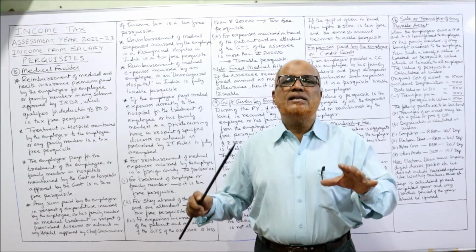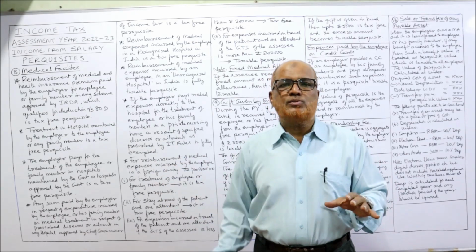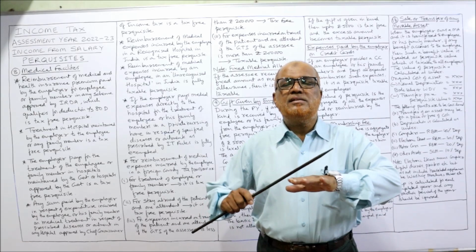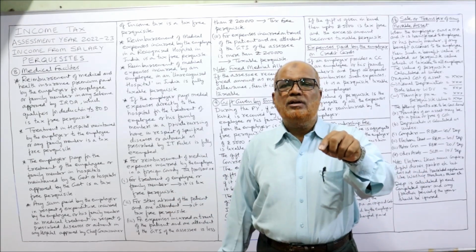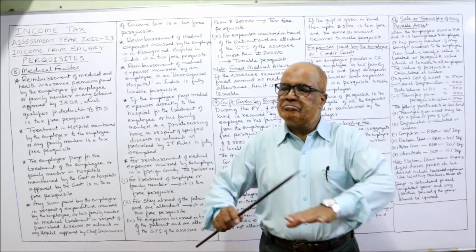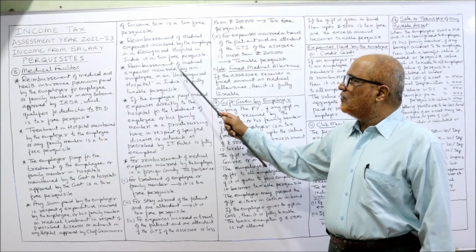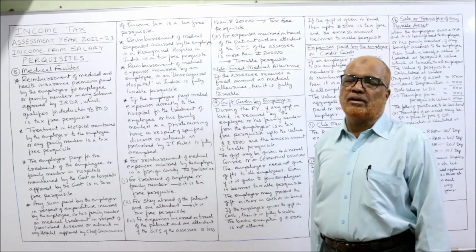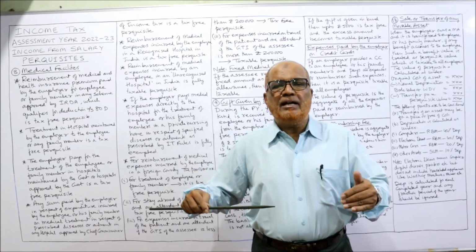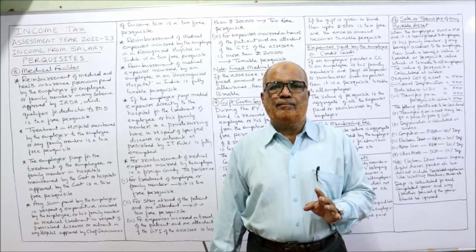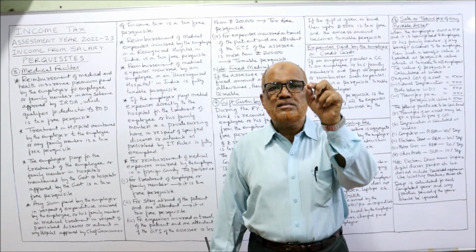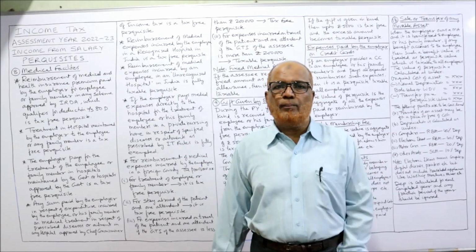Now, if an employee is getting the treatment in a recognized hospital and the amount is paid by the employer, the Income Tax Act says it's a tax-free perquisite, because the treatment is done in a recognized hospital and the amount is paid by the employer. Reimbursement of medical expense incurred by an employee in an unrecognized hospital is a fully taxable perquisite. If an employee is getting medical treatment in an unrecognized hospital and the amount is paid by the employer, then it is a taxable perquisite in the hands of all employees.